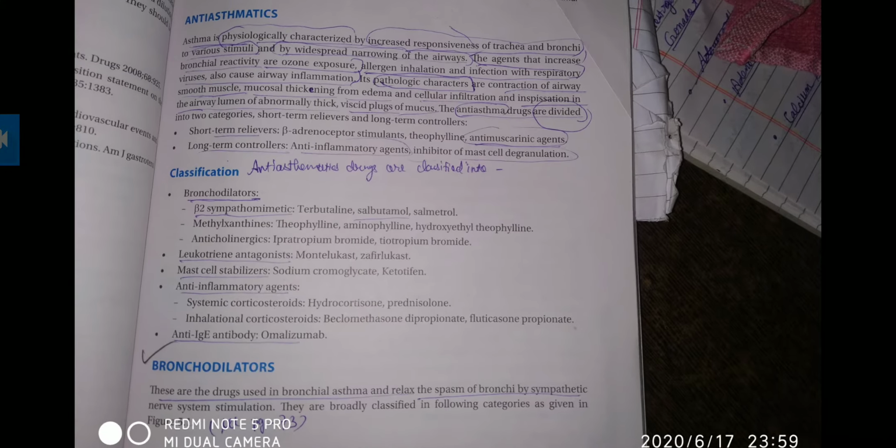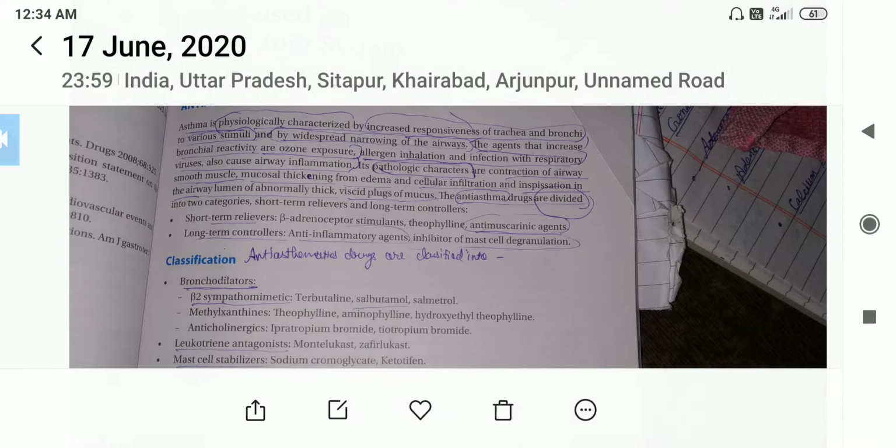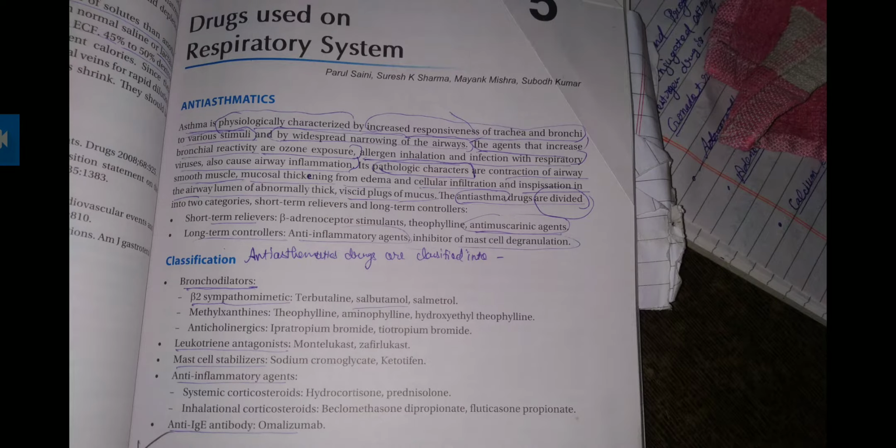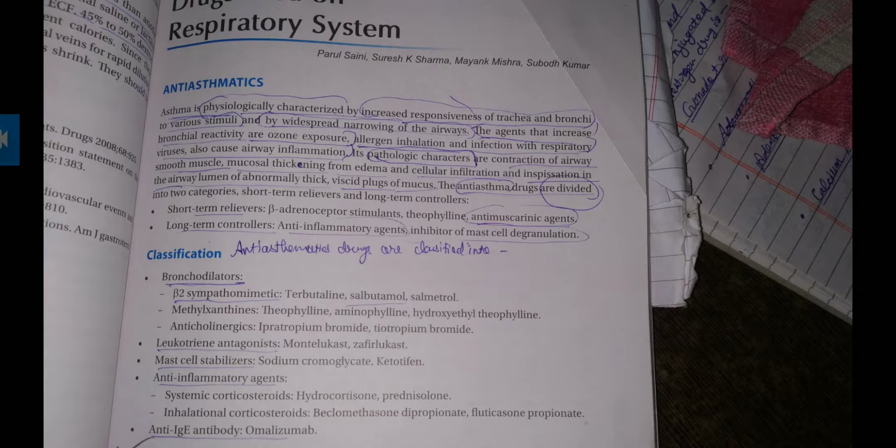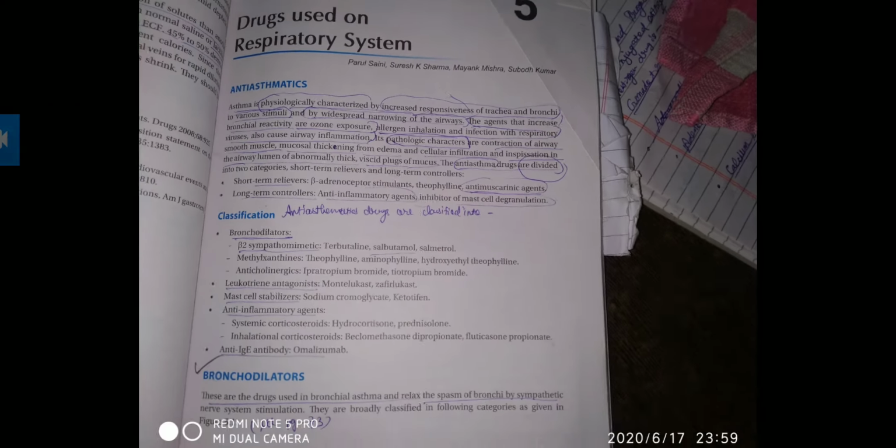This is pharmacology for BSc nursing second year students, and the chapter which we are going to deal with today is the drugs on respiratory system. So, the drugs which come under the respiratory system are the anti-asthmatic drugs, asthma. First let's see the names of those drugs which are needed.